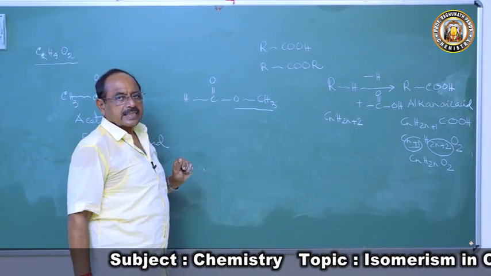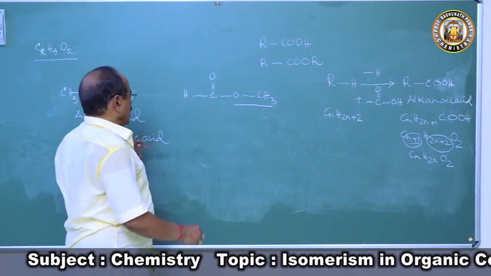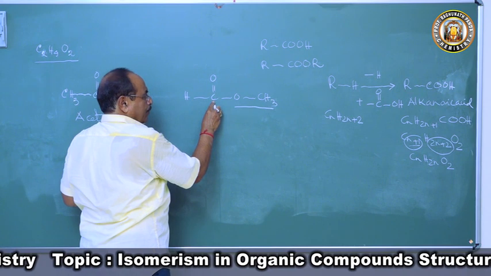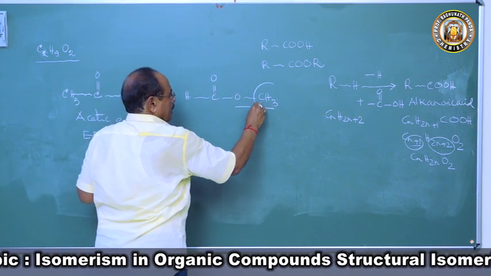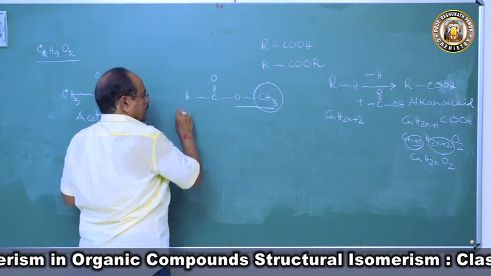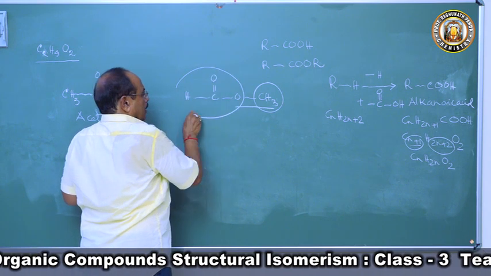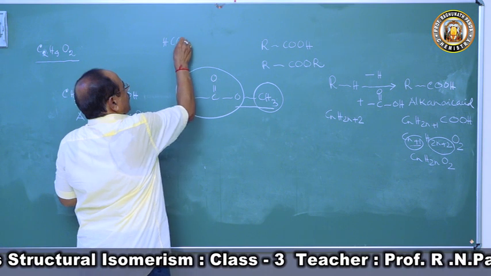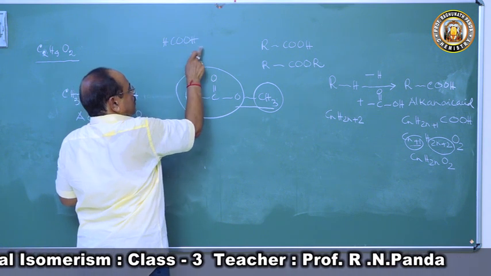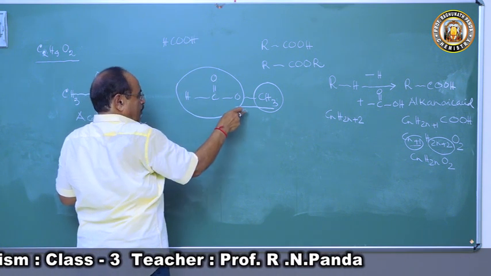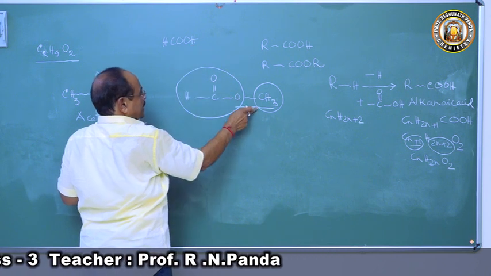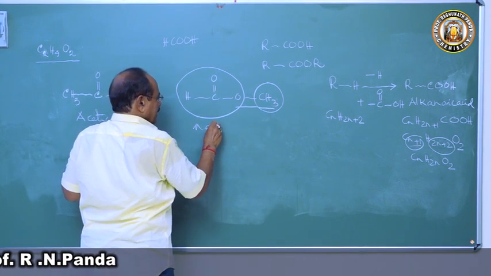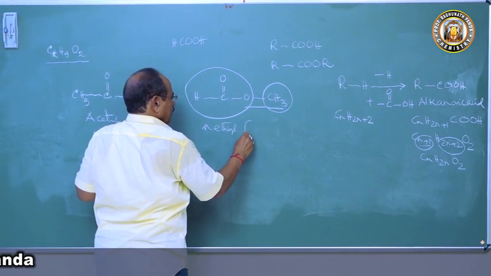HCOOCH3 is the ester. How many carbon atoms are here? 1 carbon atom. So this is the methyl group, and this is called formate. HCOOH is called formic acid. From formic acid, the hydrogen is gone and CH3 is attached. So this is methyl, this is formate. So the IUPAC name is methyl formate.